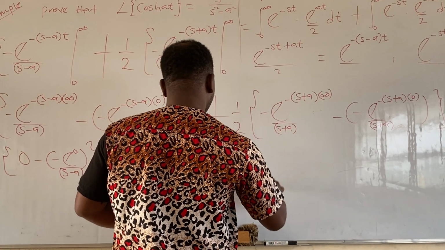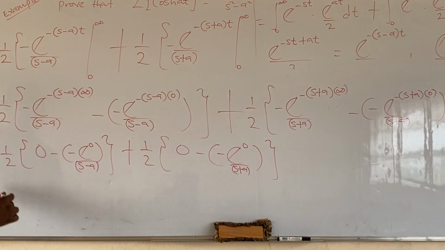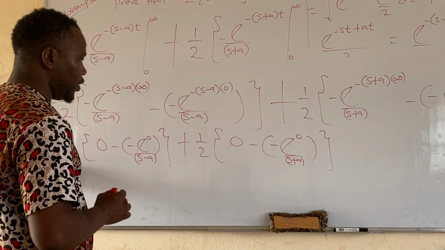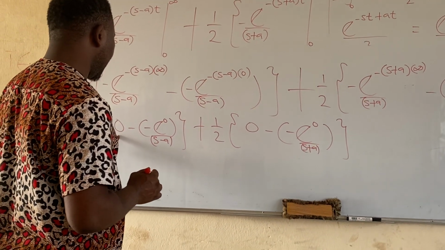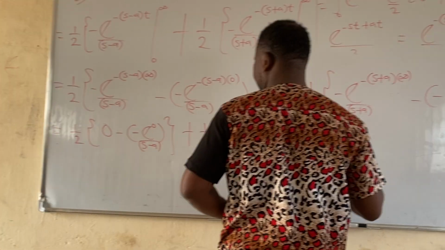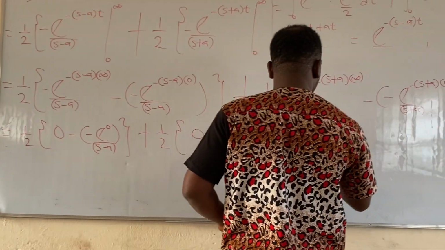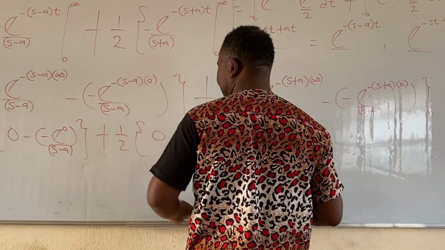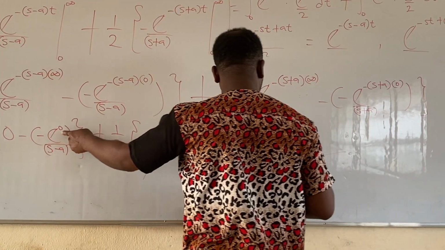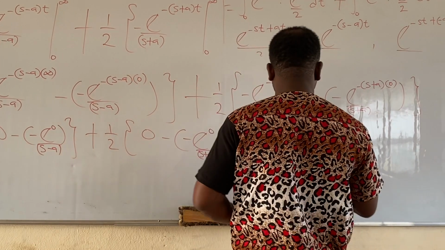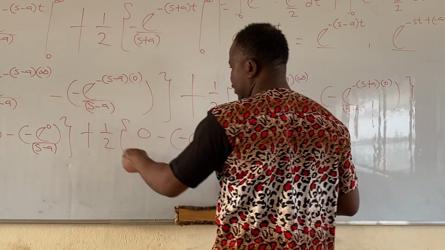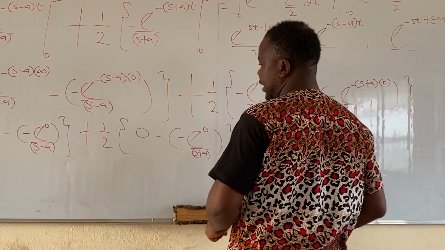Is that clear? Okay. So if you agree with me, here will be 0. Use this one to multiply. 1 all over 2, all in bracket, minus times minus will give us plus. Then anything raised to power 0 is 1. Is that clear? Here will be 1 all over s minus a. True or false? Then put the brackets.